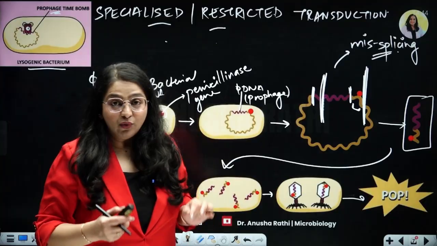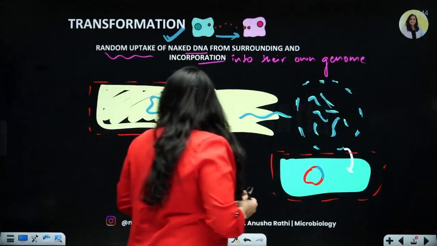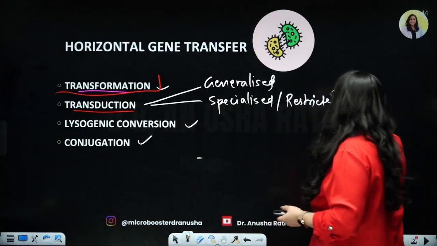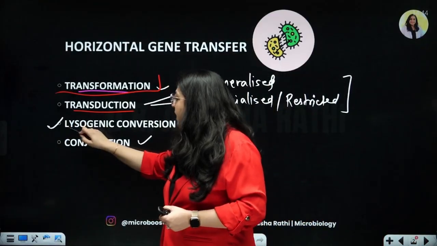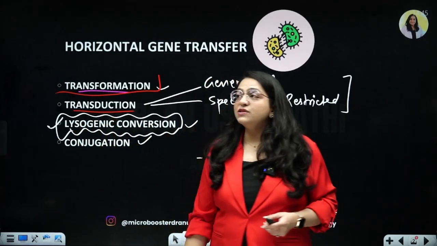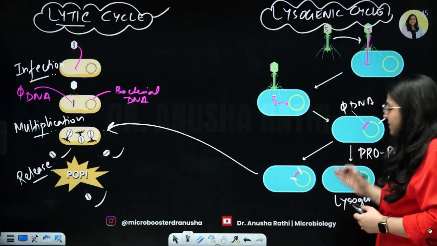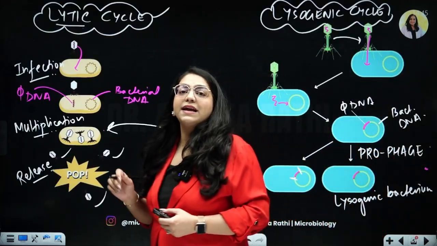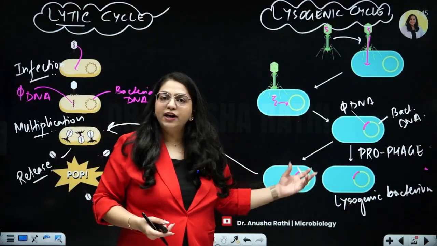I hope it was able to clear all your confusions. So we have understood both the types of transductions also. Now comes the third part, which is lysogenic conversion. What is lysogenic conversion? Nothing. The simple lysogenic life cycle which we have seen. So what is happening in the lysogenic life cycle? A part of the phage DNA is incorporating into the bacterial DNA.